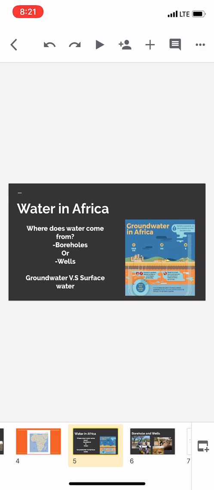So groundwater is water that is being pumped from underneath the ground through wells and boreholes. It's generally safer with low resources in Africa. Groundwater does expose the public to both chemical and biological pollutants.